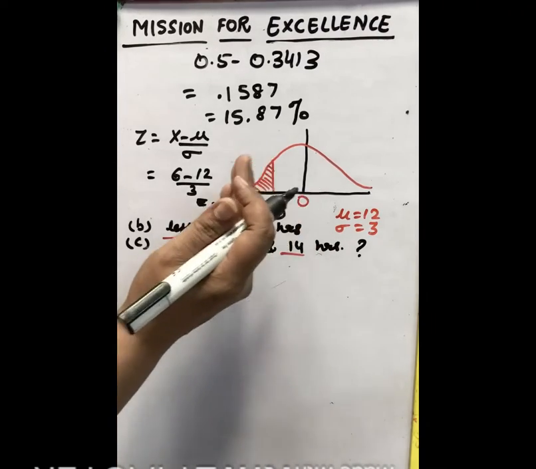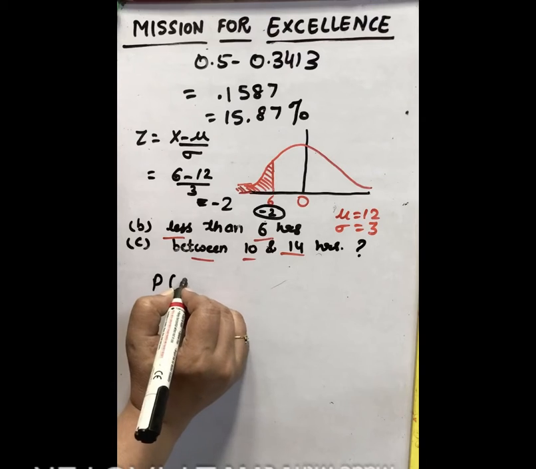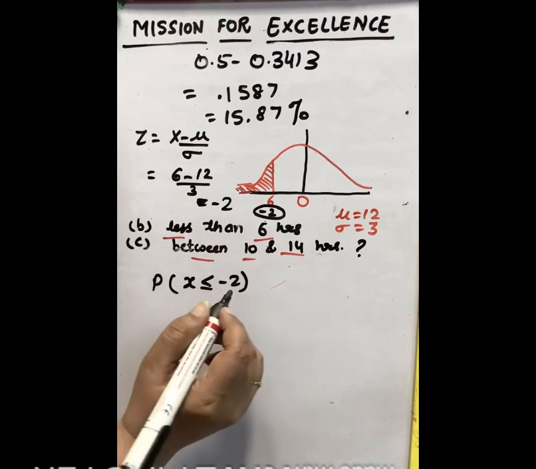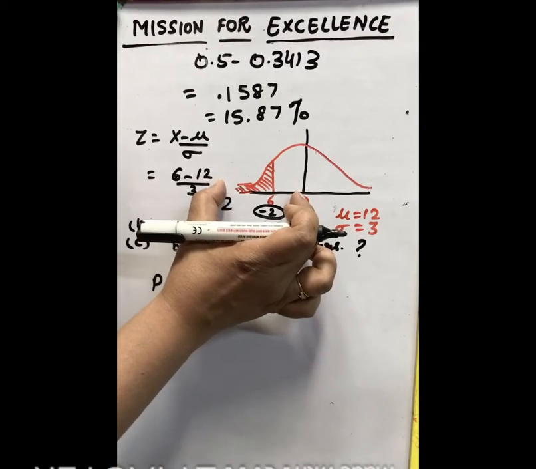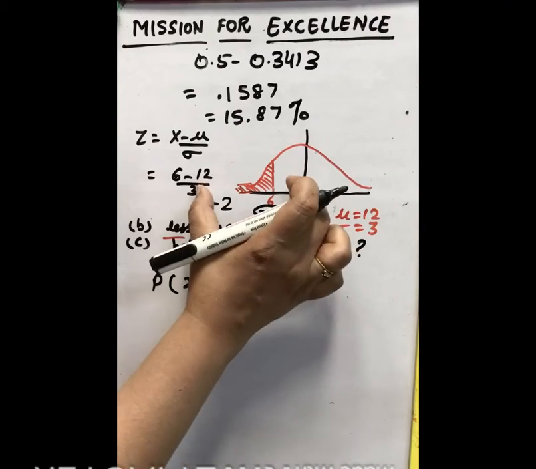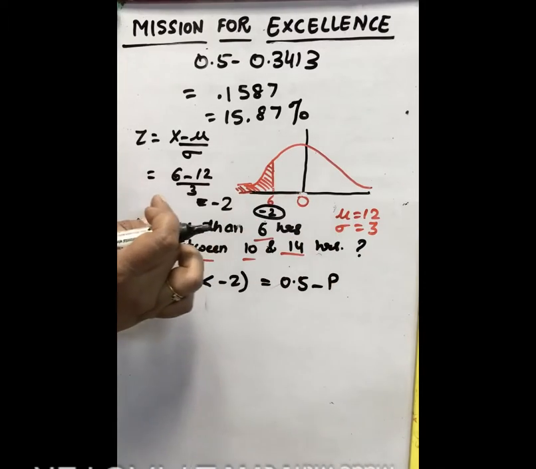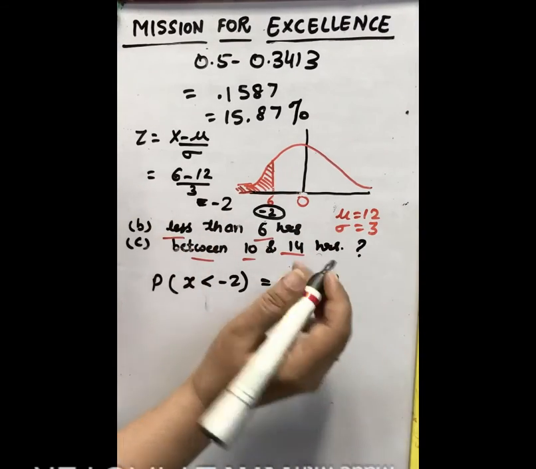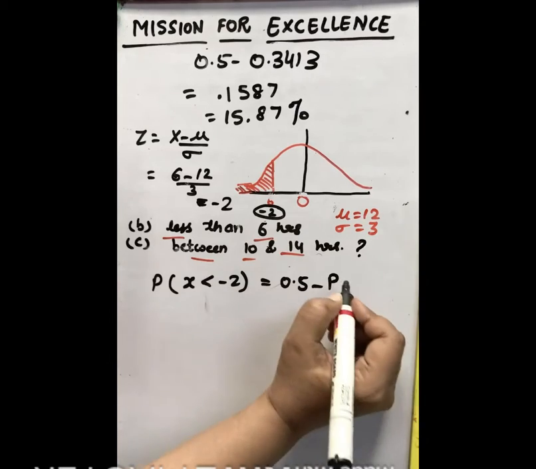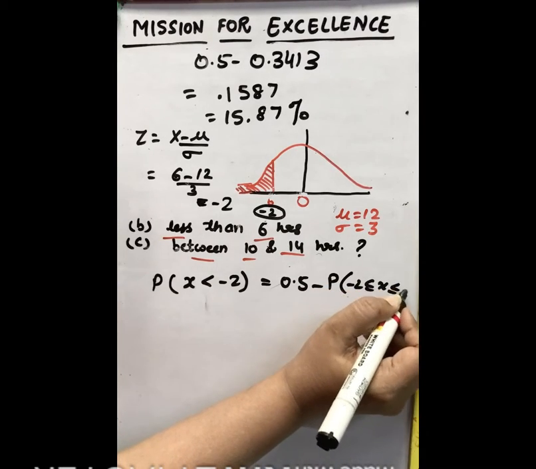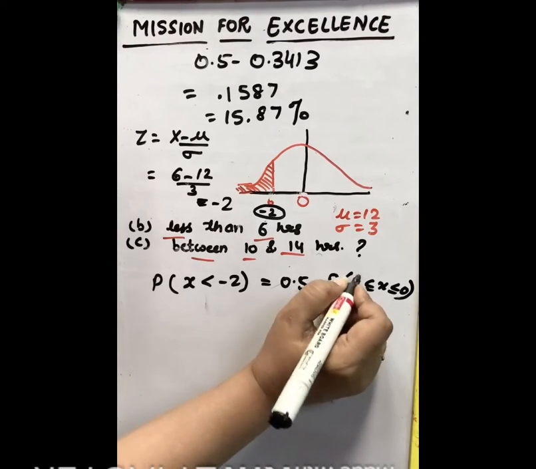So now the probability beyond this, again we have to calculate from 0. So we take here probability z less than minus 2. Less than, not equal to, so probability less than minus 2. So we take this whole part minus this part. So this whole part is 0.5 minus probability from 0 to minus infinity. This is 0.5 and this value we have to subtract, this minus 2 to 0. This minus 2 is the value of z, so we take here 6.